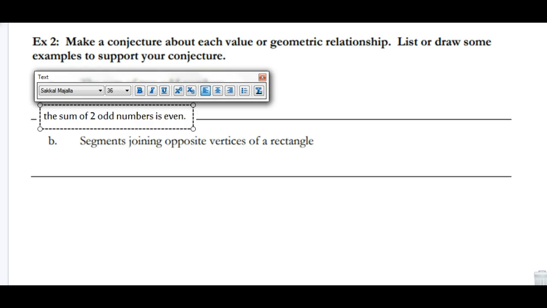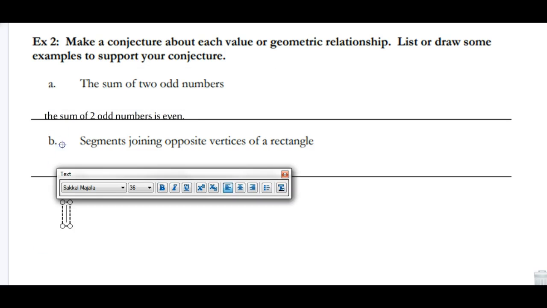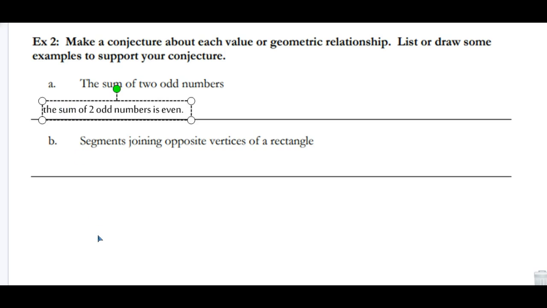Alright, and there we go. The sum of two odd numbers is even. And I just gave some examples of where that might work out. Okay, so segments joining opposite vertices of a rectangle. Let's look at that one.